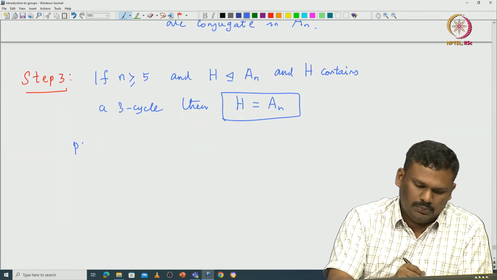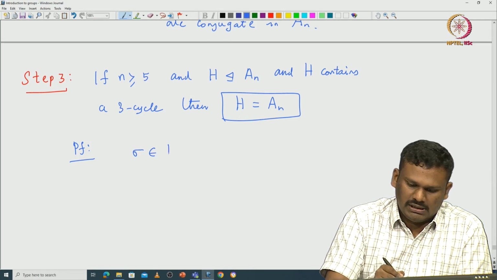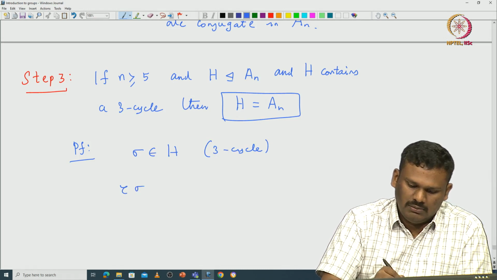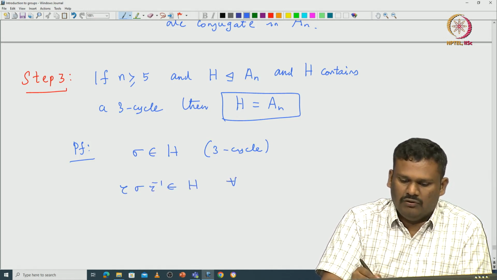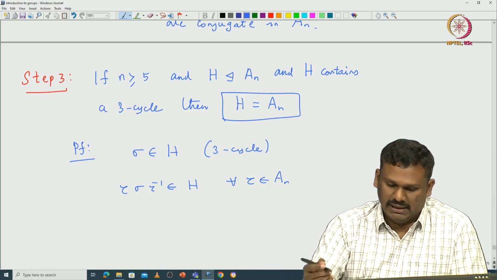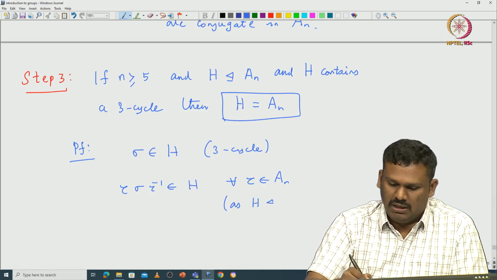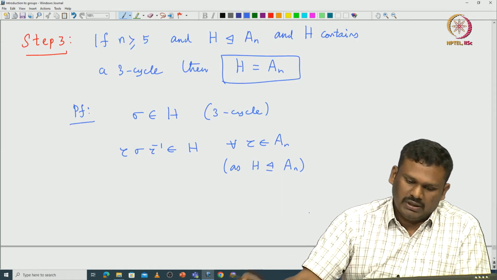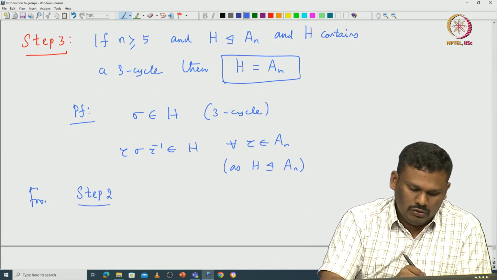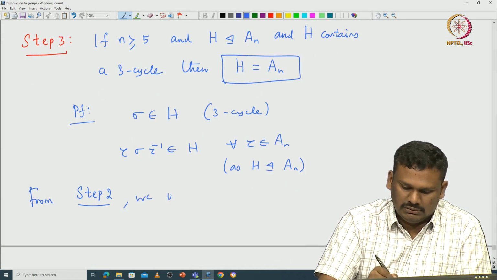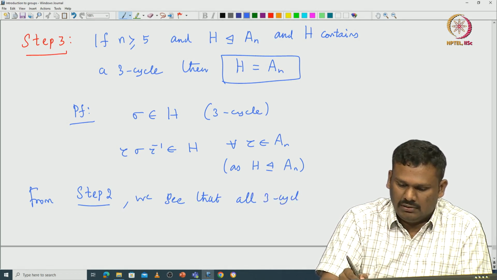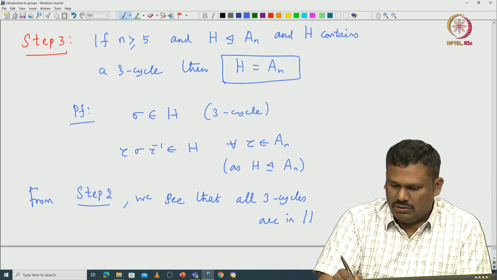Here is the proof. If sigma, which is a 3 cycle, is inside H, then tau sigma tau inverse must be in H for all tau in A n. This is because H is normal inside A n. So, from step 2, you see that all 3 cycles are in H.